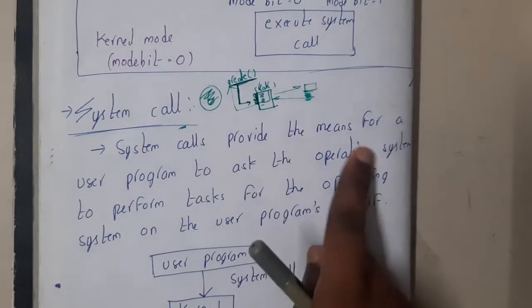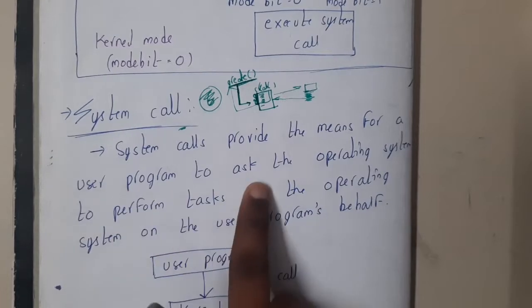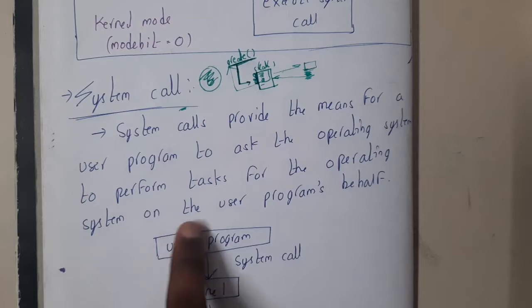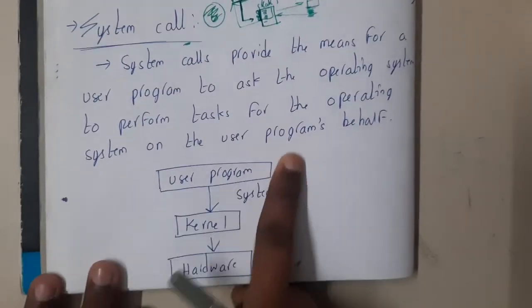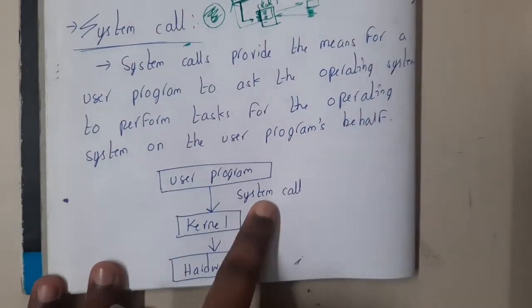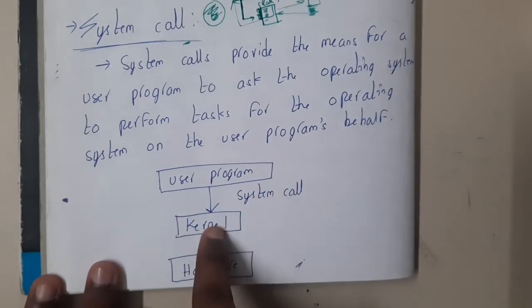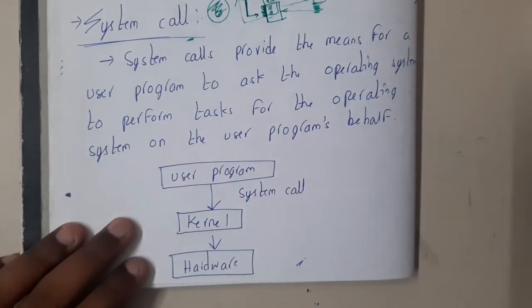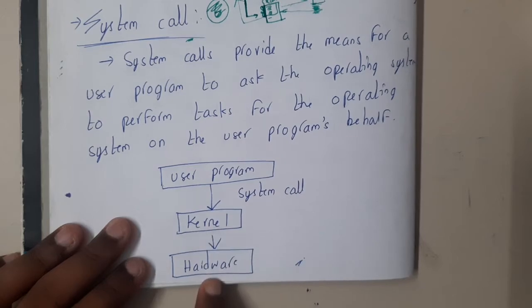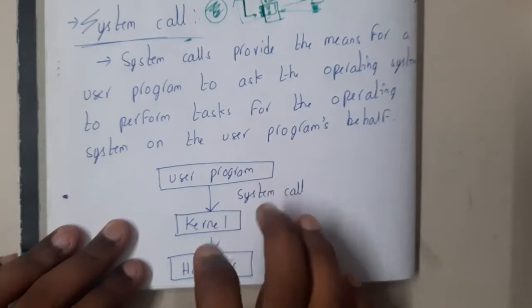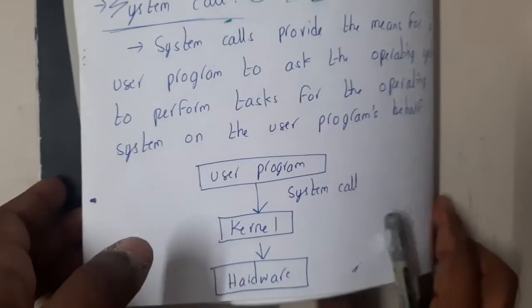A system call provides a means for a user program to ask the operating system to perform a task on the user program's behalf. The user calls a system call, and it is taken care of by the kernel, where the system call code is present. The kernel executes it with the help of hardware and gives the result that it's done. That is the concept of a system call. Got it? There are various types of system calls.